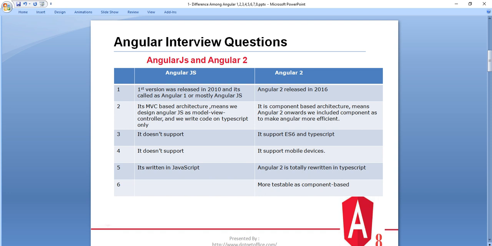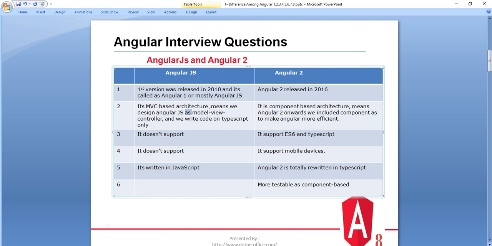AngularJS is an MVC based architecture, meaning we design AngularJS as model view controller, and we write the code in JavaScript. When we work with AngularJS, we see all these things, and from Angular 2 onwards, it's a complete change between AngularJS and Angular 2.